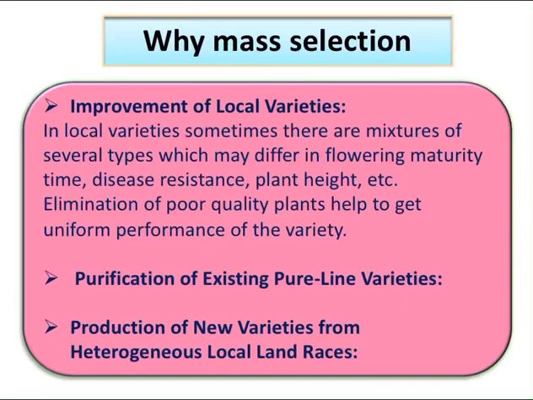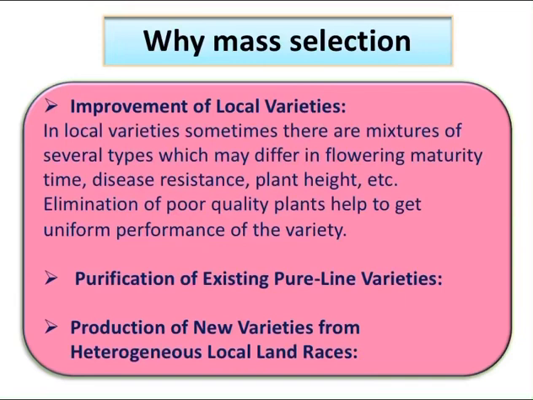And also there is a scope for purification of existing pure line varieties, and also through this mass selection we can produce new varieties from heterogeneous local land races. So due to these advantages, most plant breeders will opt for mass selection. Of course it is a time consuming practice, but the results will be very reliable and fruitful.